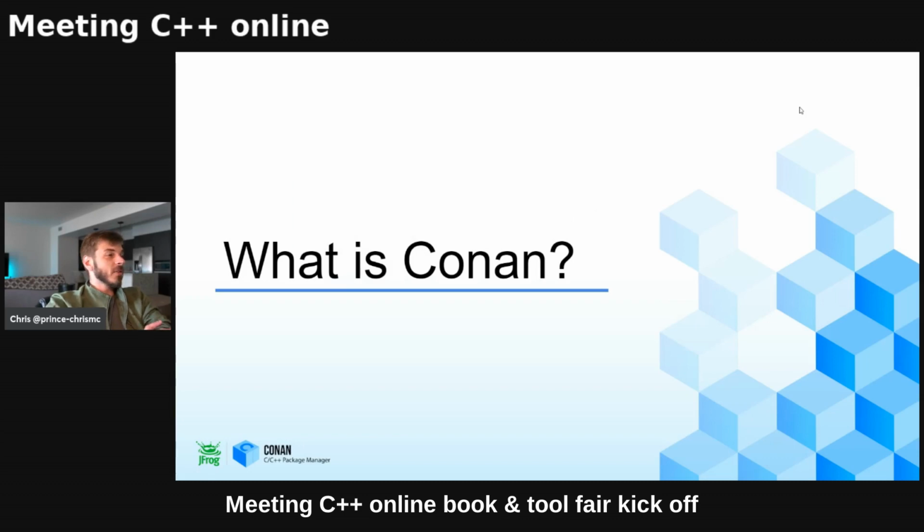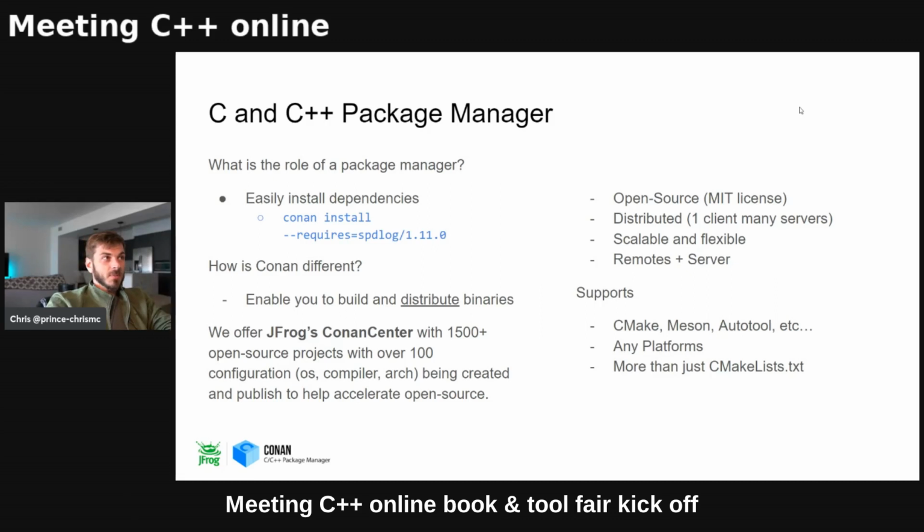One of the first questions I always get is, what is Conan? It's a C and C++ package manager. And the role of this is really easy. It's just to simply install dependencies. We've all had that frustration of, I'd like to try out a new project, but building 3 or 4 different projects, installing them all in the right place, configuring the system, it's quite a hassle at times. And being able to just quickly develop and prototype things is one of the most convenient features of a package manager.